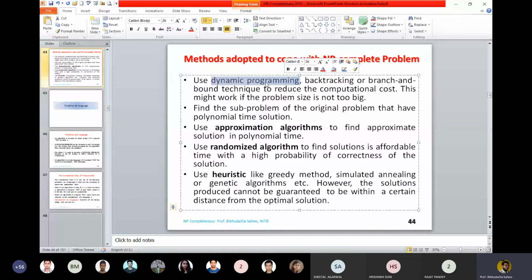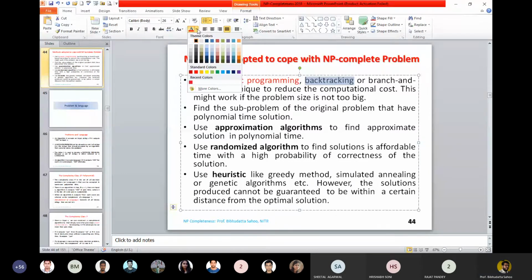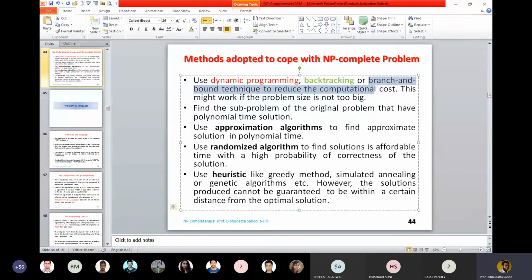Why will you go for backtracking? Why are you not going for greedy? A problem is NP complete. It says use dynamic programming, use backtracking, use branch and bound. If these things are there, why should one go for approximation, randomized or heuristic?